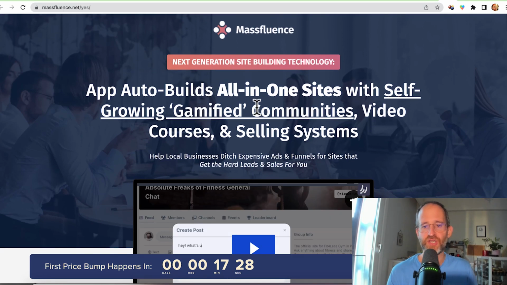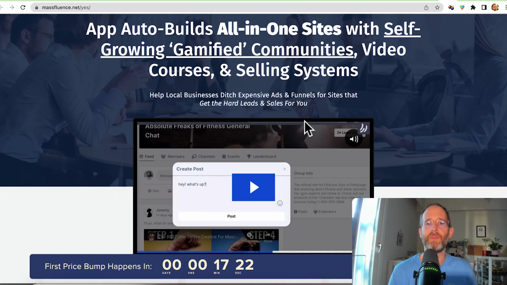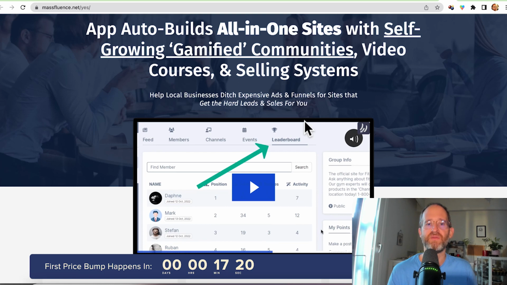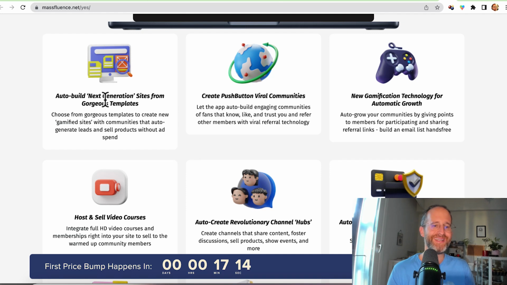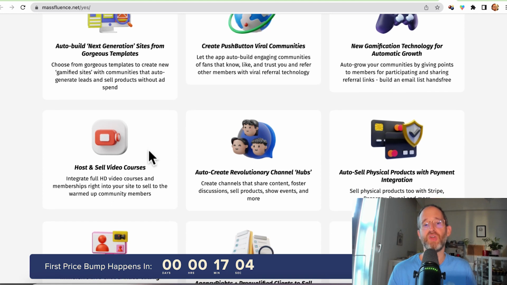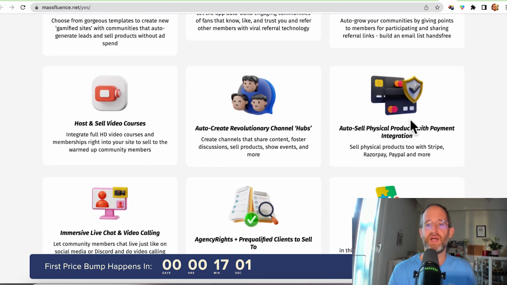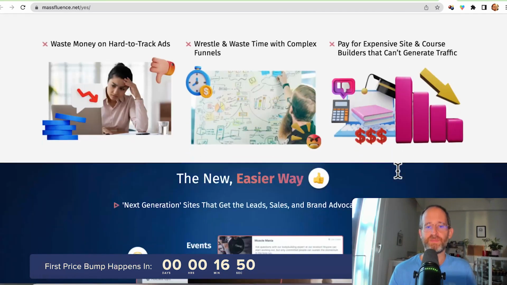It says app auto builds all-in-one sites with self-growing gamified communities, video courses, and selling systems. Help local businesses ditch expensive ads and funnels for sites that get the hard leads and sales for you. So essentially, this is going to build these next generation sites from done for you templates. You can create push button viral communities. You can add gamification so that it actually can grow by itself. You can host and sell video courses. It has channel hubs. You can auto sell physical products with payment integration, live chat and video calling, agency rights. So you can actually sell this as a service and so much more included on this platform here.